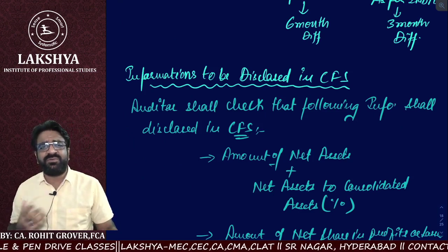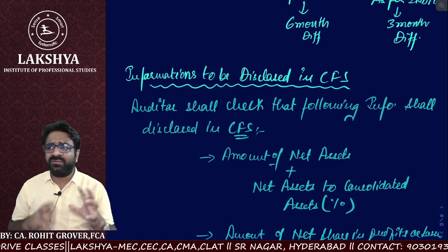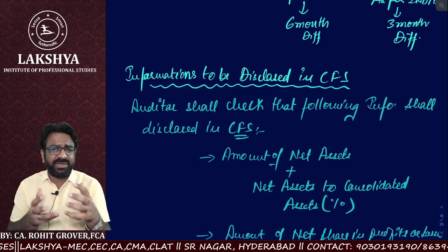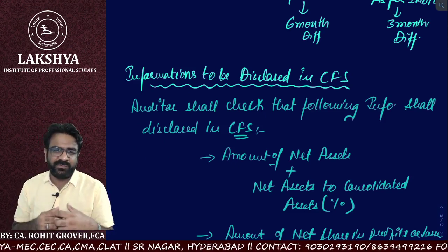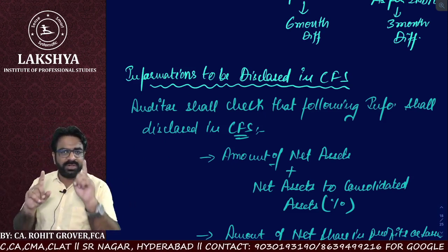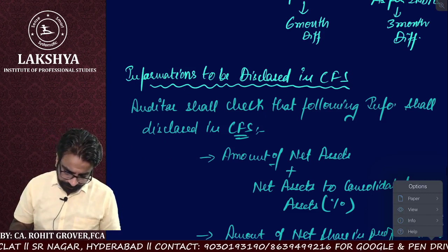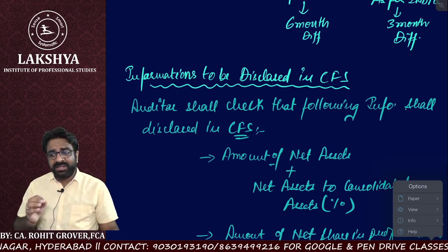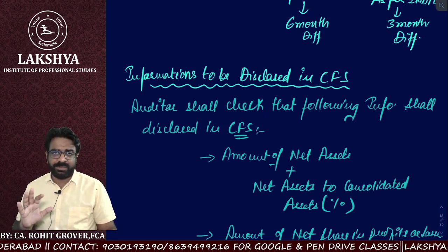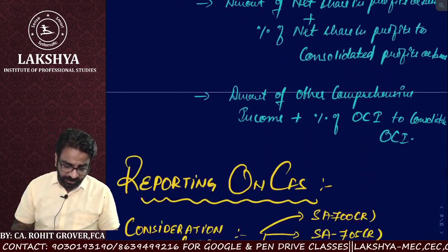There are some chapters which are very vague, just say audit of bank, audit of general insurance company. There are some topics which are very vague. But in this chapter, not even a single point can be left. And the thing is that they have every right to ask anything in this chapter. That's the reason that makes it very important.